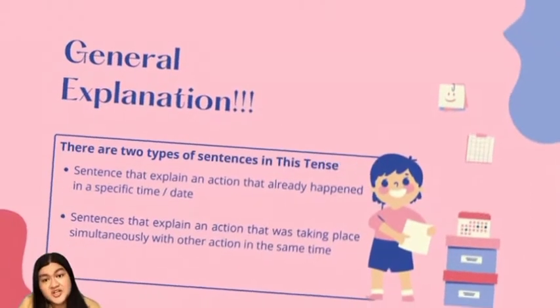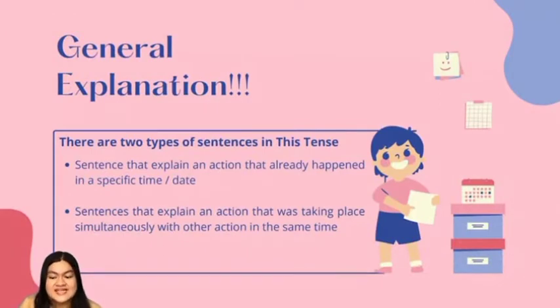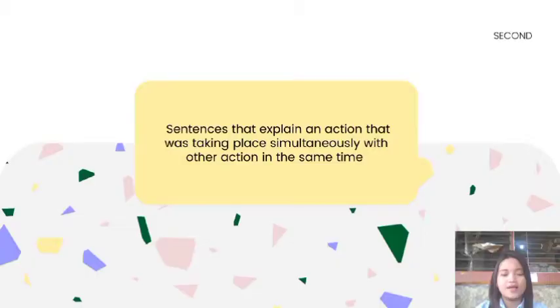We start from the general explanation. There are two types of sentence in this tense. The first is a sentence that explains an action that already happened at a specific time or date. The second is a sentence that explains an action that was taking place simultaneously with another action at the same time.